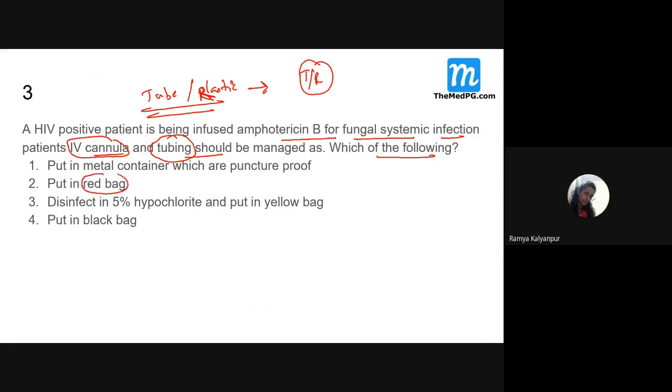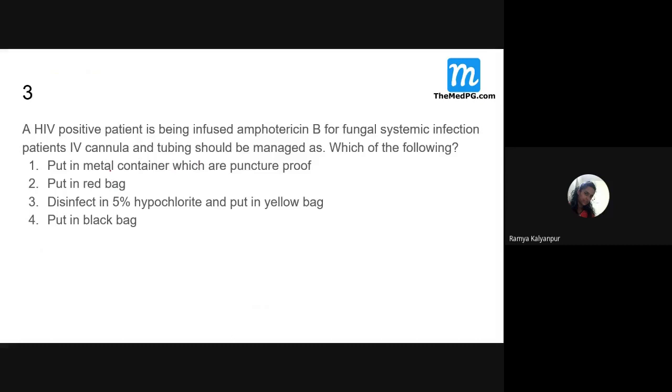Red bag. Let them create any story. Let it be an HIV patient, let it be a hepatitis patient, let it be a meningitis patient, and let it be any encephalitis, anything. But what we are disposing here, tubings, cannula, and all this, should be disposed where, students? It should be disposed in a red color bag. If they say a metal container with a puncture proof means which one?